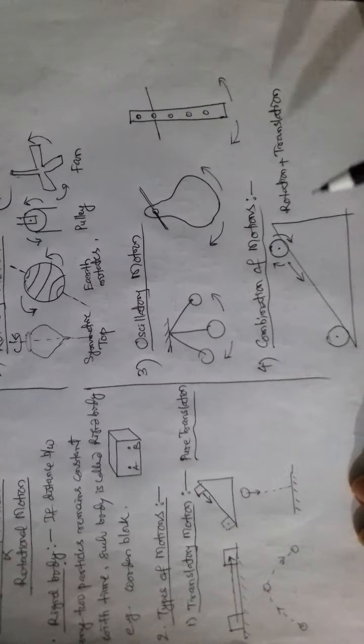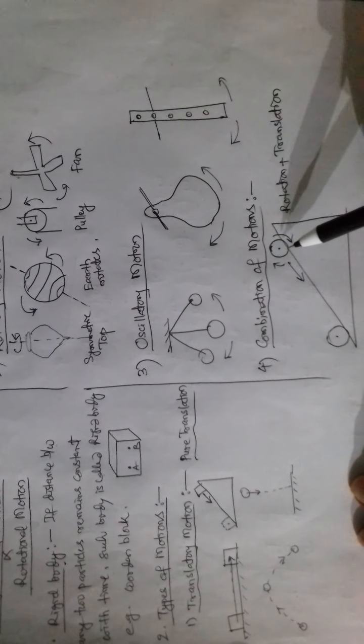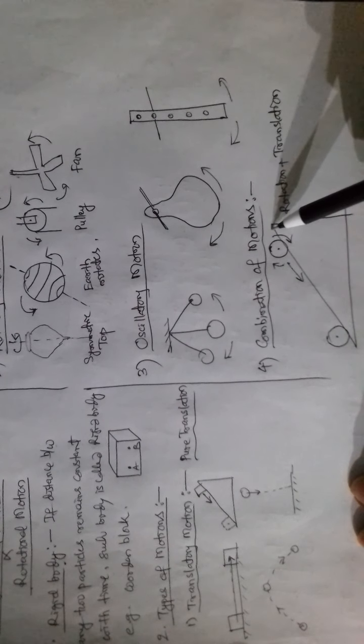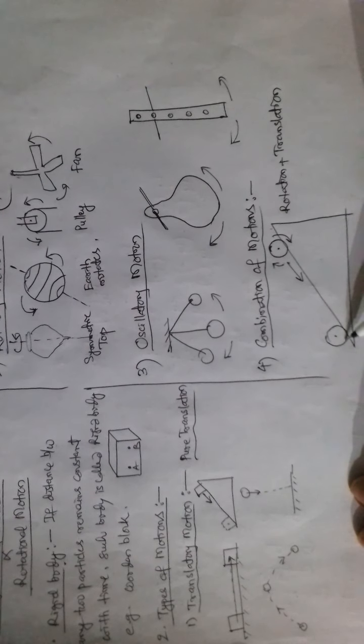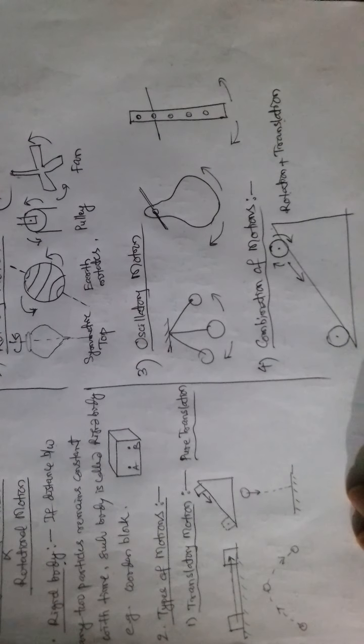Now let us consider a combination of motions. If we observe a cylinder rolling down an inclined plane, the cylinder is undergoing rotation around its own axis, followed by translation from this point to this point. So we can see two types of motions here simultaneously. Under combination of motions, let us consider another example.